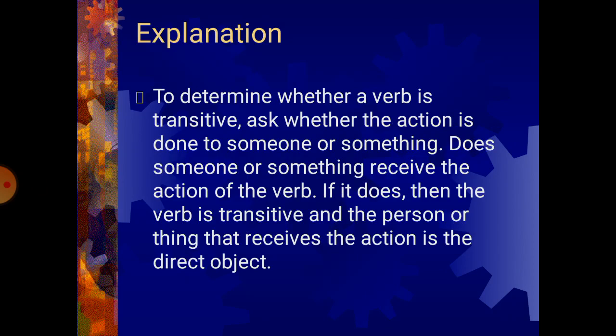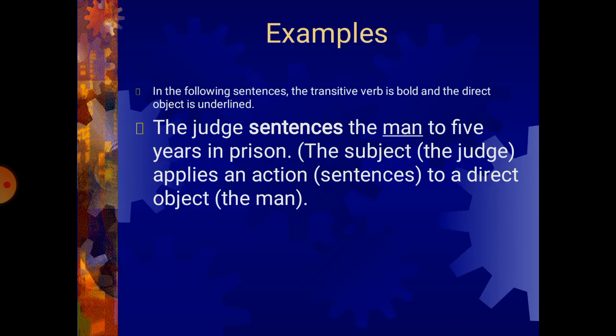To determine whether a verb is transitive, ask whether the action is done to someone or something. Does someone or something receive the action of the verb? If it does, then the verb is transitive, and the person or thing that receives the action is the direct object. See, here we have some examples.